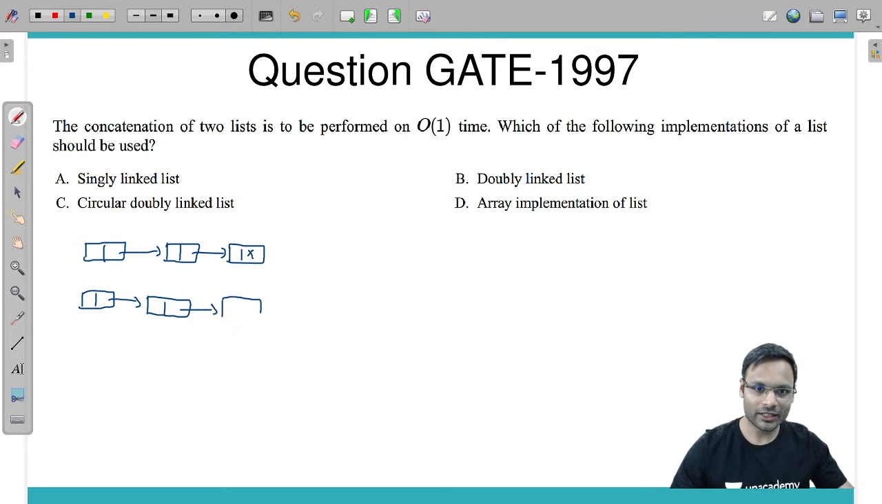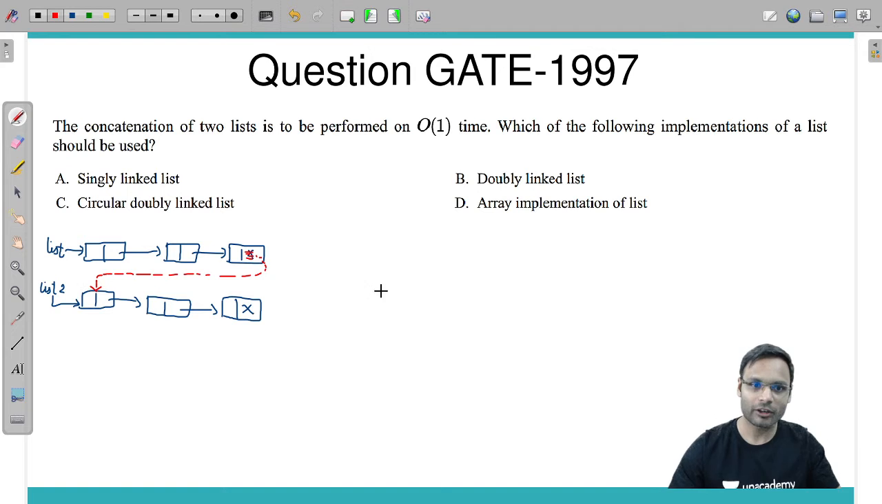I need to concatenate these two lists. This is list number 1 and this is list number 2. If I want to concatenate these two lists, how to concatenate? I need to reach the end of the first list, and then the last node of the first list will point to the first node of the next list. This way you can concatenate.